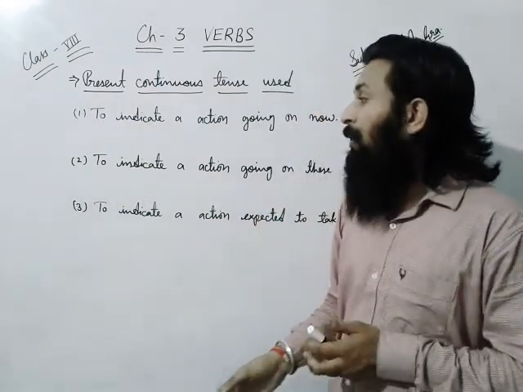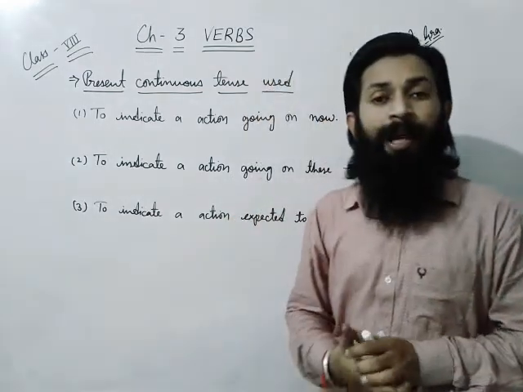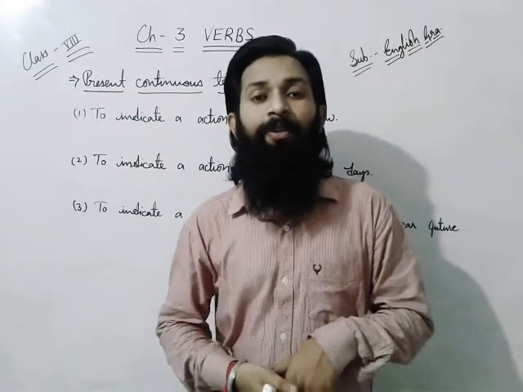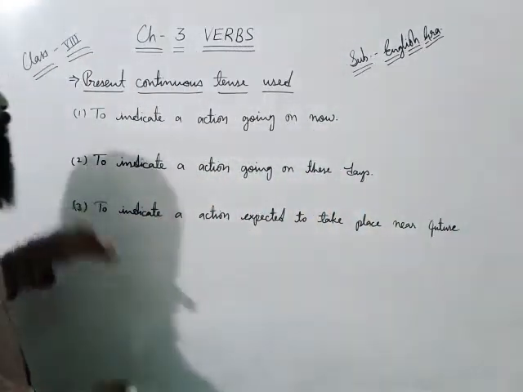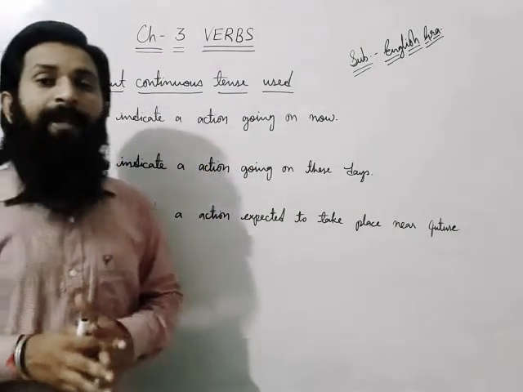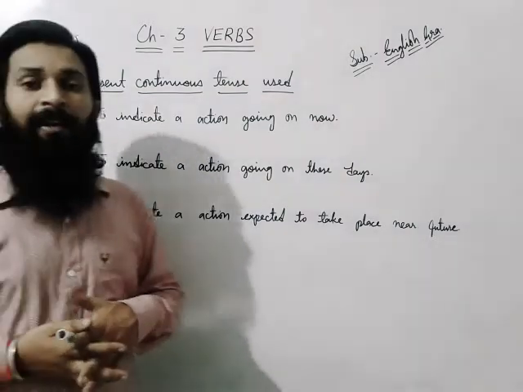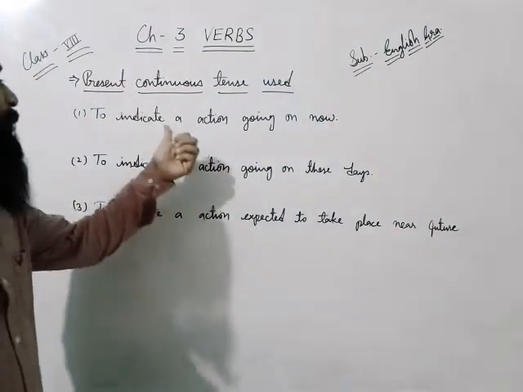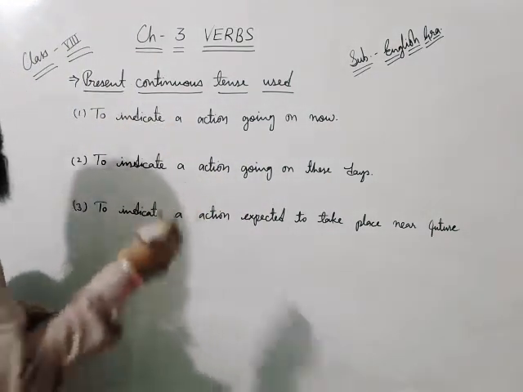So I wrote here three rules: first, second and third. According to that, we will study the present continuous tense. How can we use present continuous tense at a place? Let's begin with rule number one, to indicate the action going on now. If any action is continuously running, like I am teaching now, then that type of sentence will be spoken in the present continuous only.